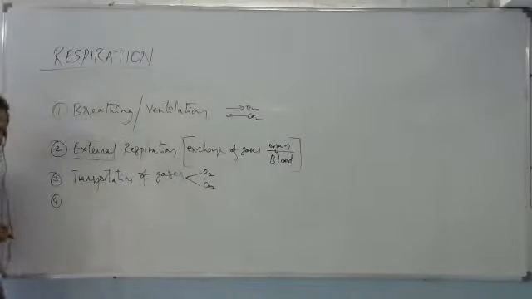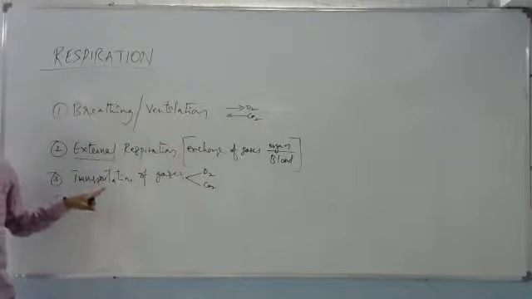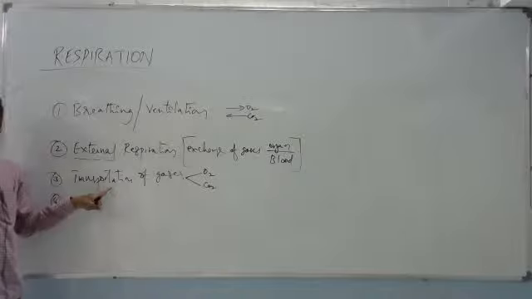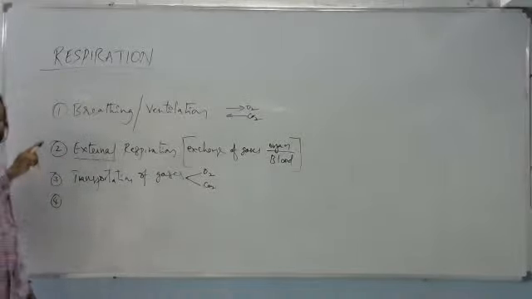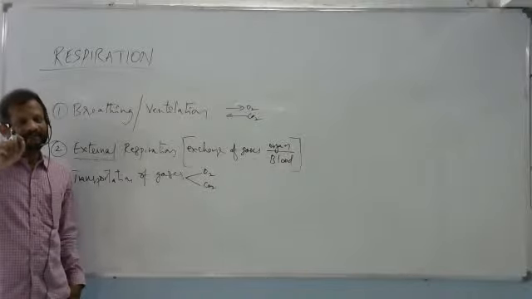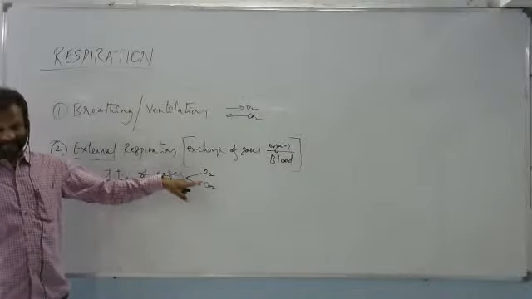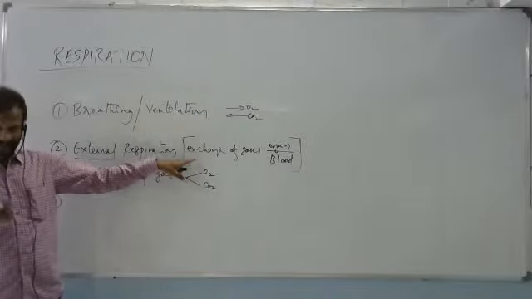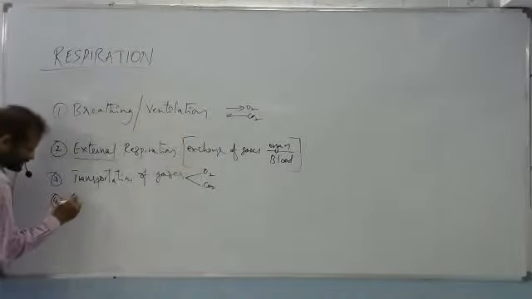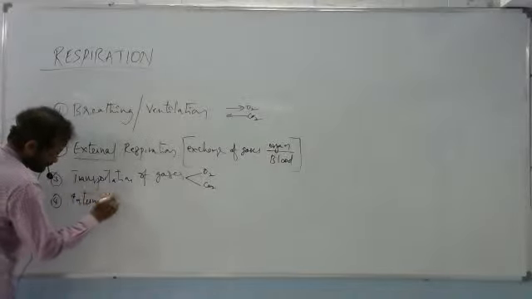Now, fourth one. Again, one more exchange of gases. That exchange of gases takes place between the blood and cells, or we can say ECF and cells. So that is called internal respiration.